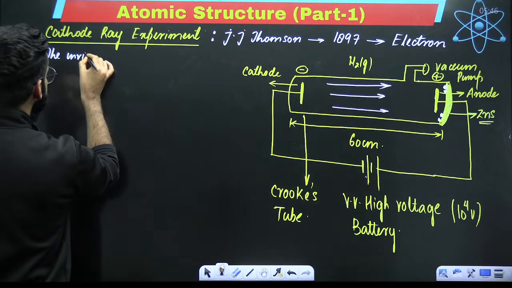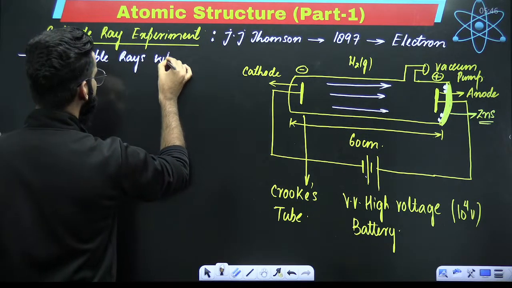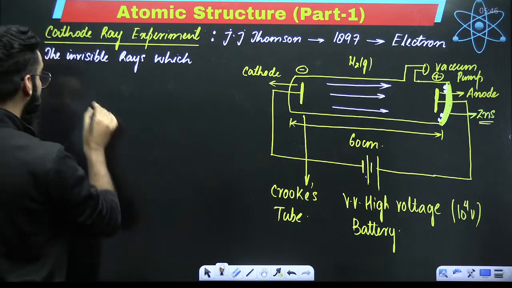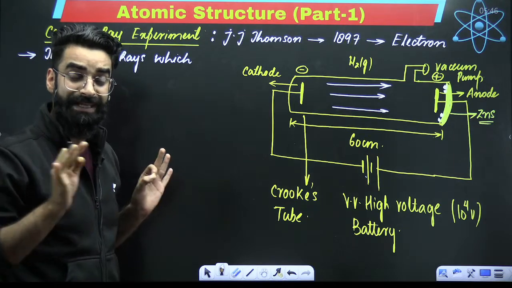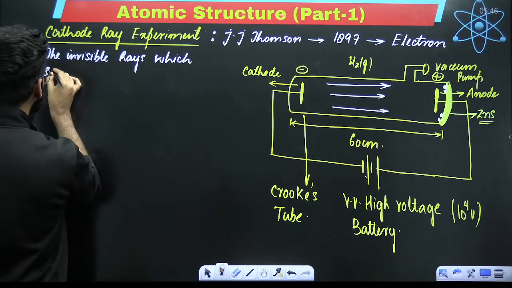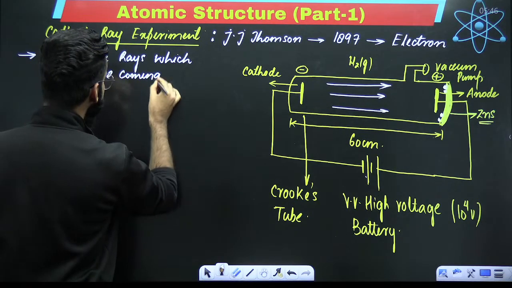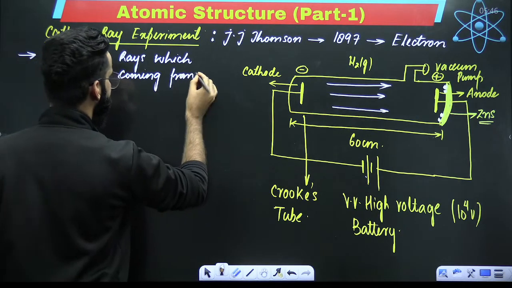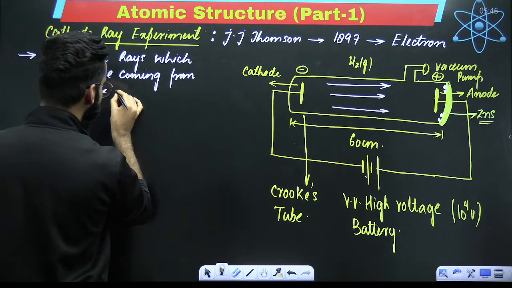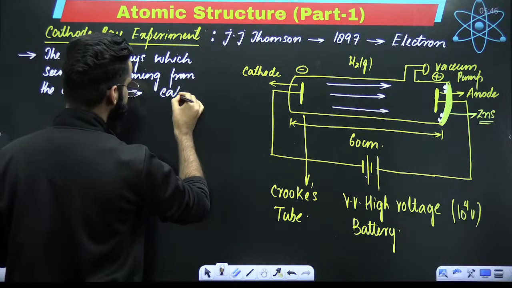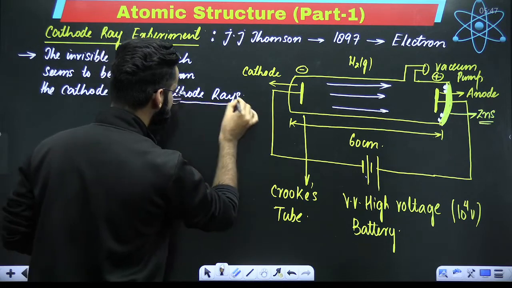the invisible rays, which seem to be, I'm using the term seem to be, right? I have no idea right now from where exactly they are generated. These are some invisible rays which seem to be coming from the cathode. Right? These invisible rays were called cathode rays. So first of all, this is how your cathode rays were discovered.